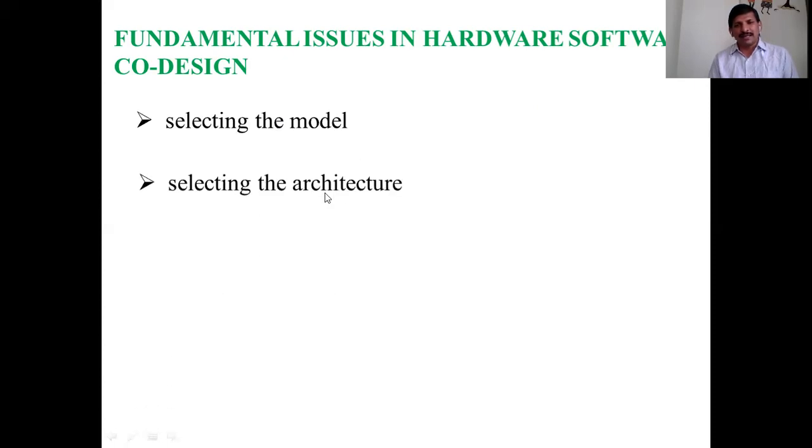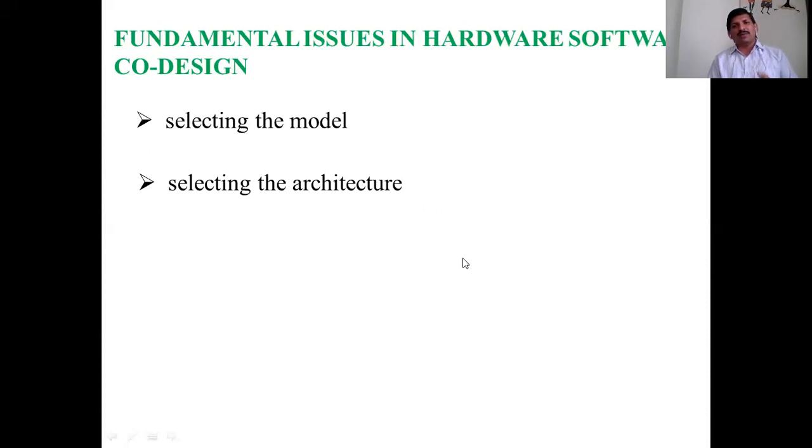Next, selecting the architecture. Which architecture is suitable for our application? Either complex instruction set architecture, or RISC instruction set architecture, or Harvard architecture, or von Neumann based processor architecture, or single instruction multiple data, or multiple instructions multiple data.